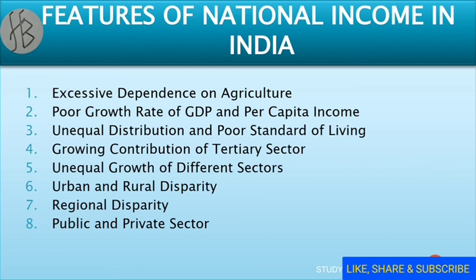Next, urban and rural disparity of income is another important feature of national income. The All India Rural Household Survey shows that the level of income in the urban area is just twice that of the rural area, depicting a very poor progress of the rural economy. Next point is public and the private sector. Major portion of the income is generated from the private sector, that is 75.8%, and only 24.2% of the national income is generated by the public sector. So these are the important features of the national income in India.